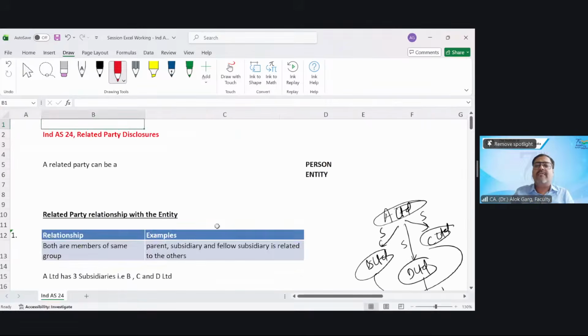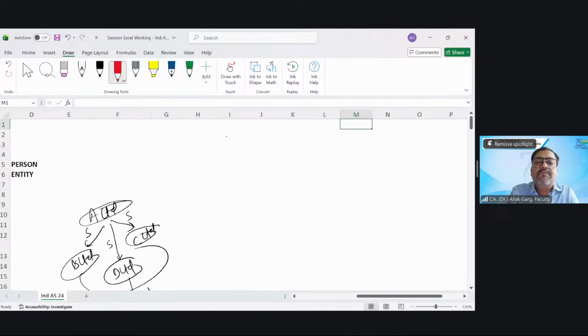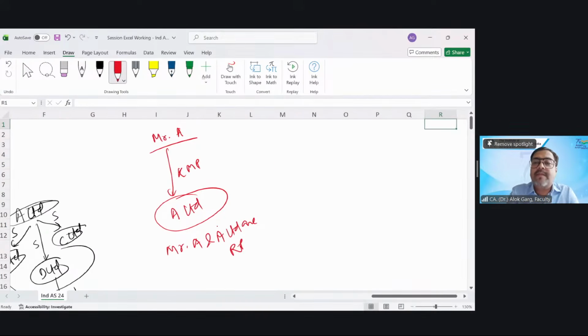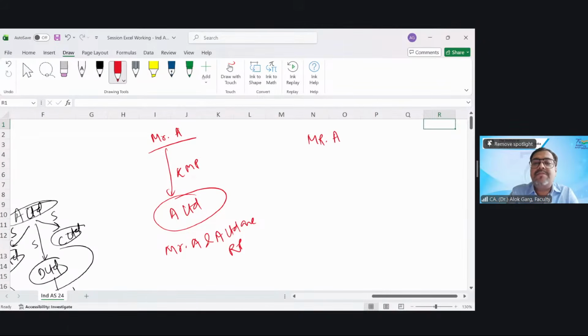What I have explained you, I have explained you Mr. A. Mr. A is a KMP of A Limited. So Mr. A and A Limited are related parties. Now, second example. Mr. A is a KMP of A Limited and A Limited is having a subsidiary B Limited.